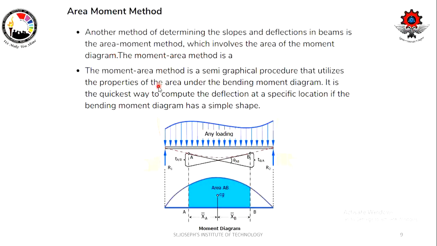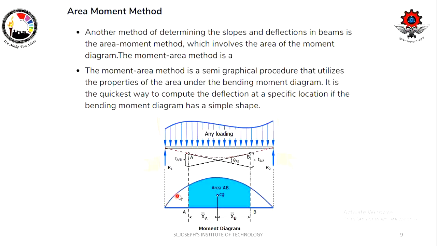Area moment method: you have a beam, you have a loading condition, you will draw a bending moment diagram. This bending moment diagram will be considered as a beam for the conjugate beam method. I hope it is clear. For the area moment method and other methods, we are considering the actual beam, support condition, loading condition, everything, and we are going to solve the problem.